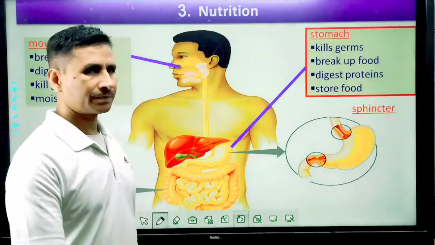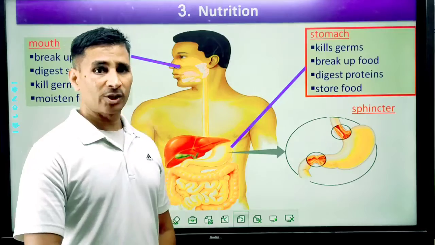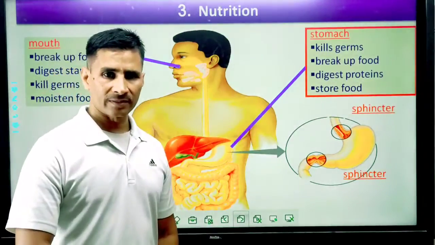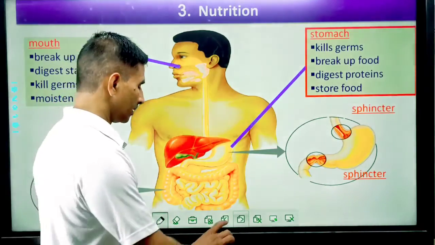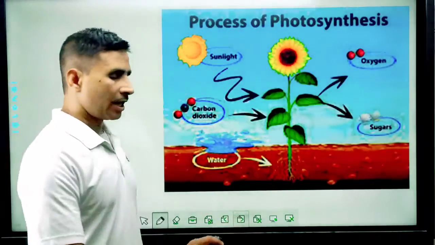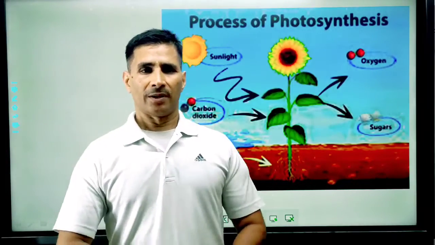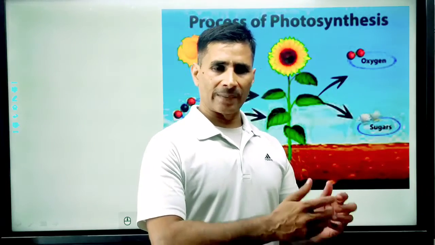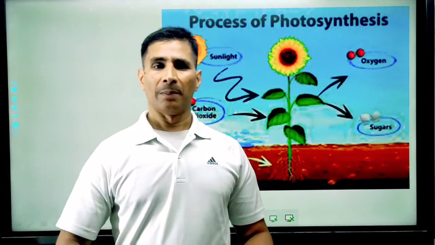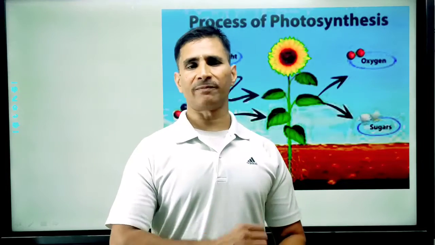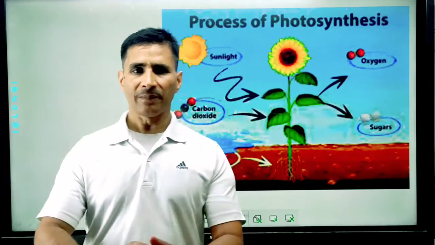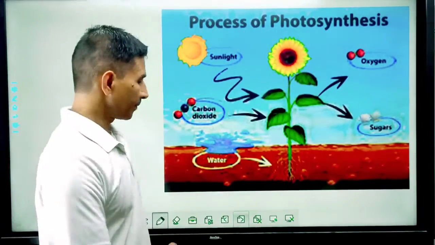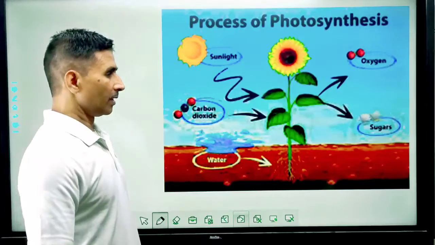Mouth, that is buccal cavity, esophagus, stomach, small intestine, large intestine, and finally the food material which has been digested is absorbed by the body, but non-digestible and indigestible food part becomes fecal matter and is stored in the rectum, finally egested out.